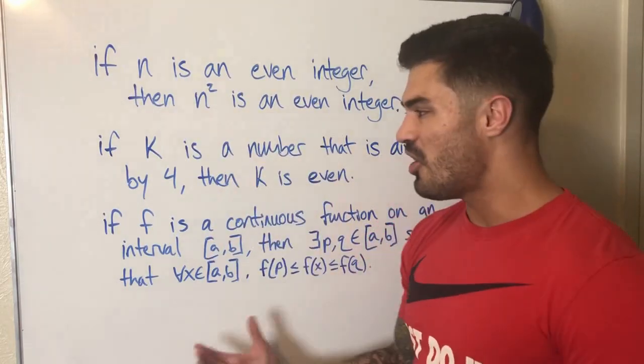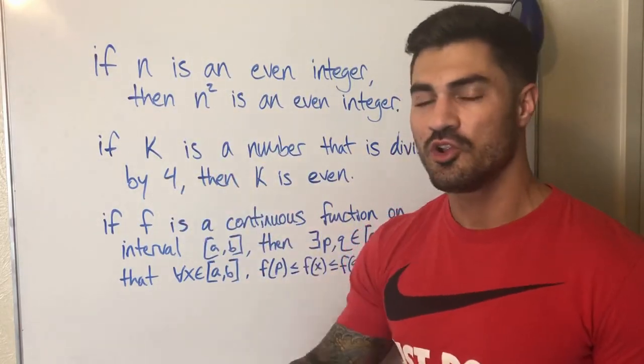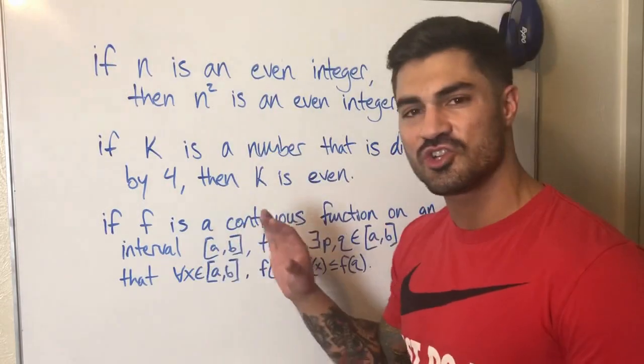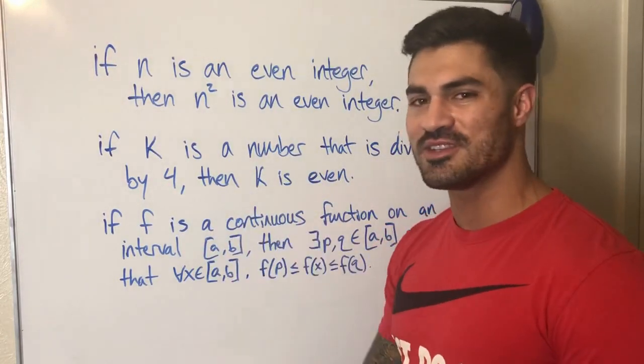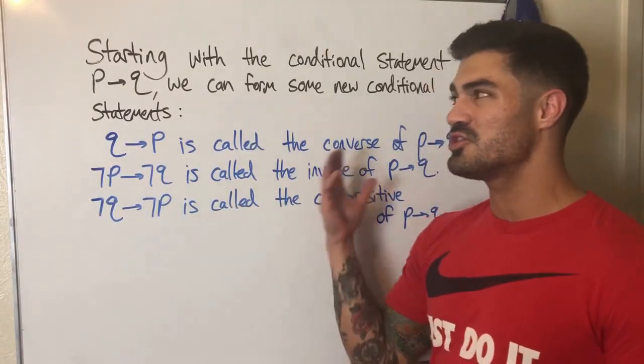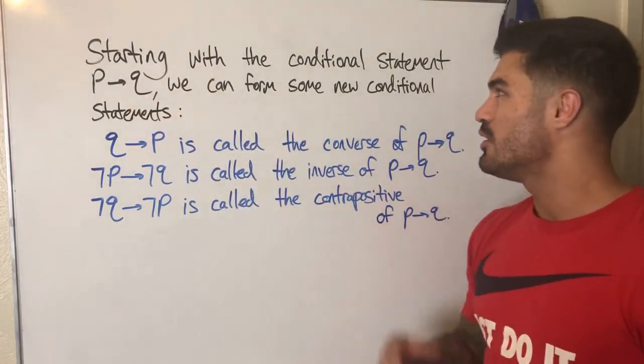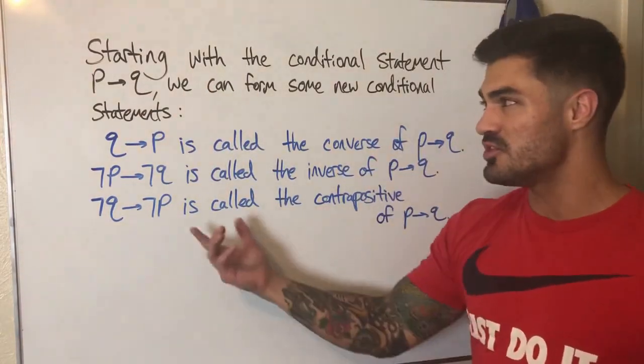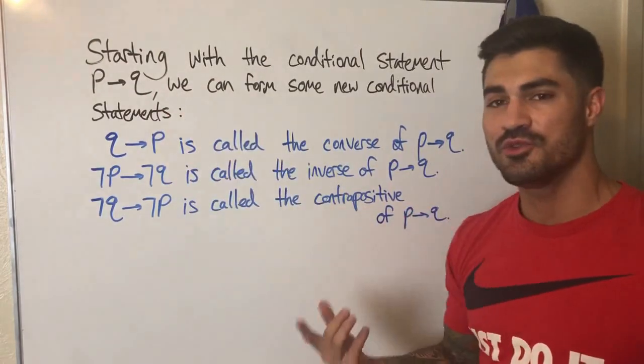and facts like this, all it means is that if the premise is true, the conclusion is true. That's what it means for a whole conditional statement to be true. So hopefully that makes sense. All right, so if we start with a conditional statement, P implies Q, we can form new conditional statements using that premise as well as that conclusion.